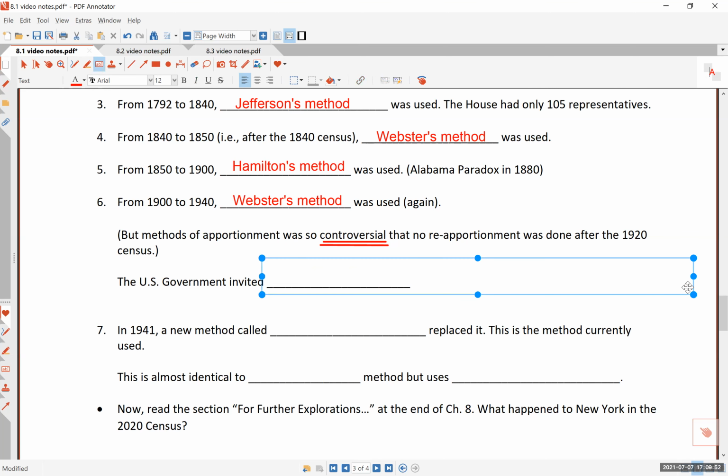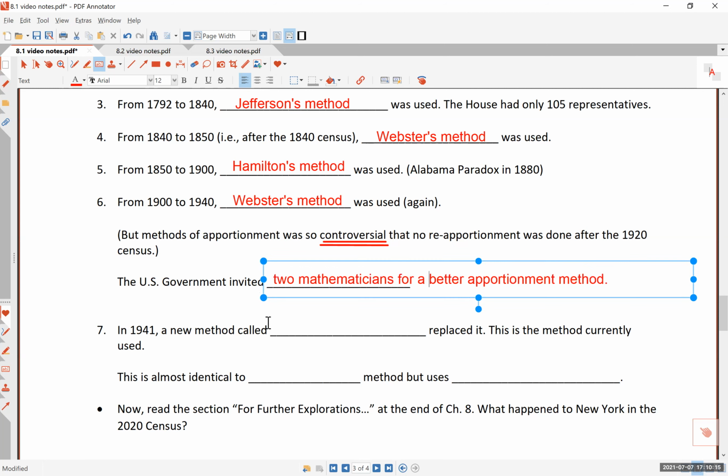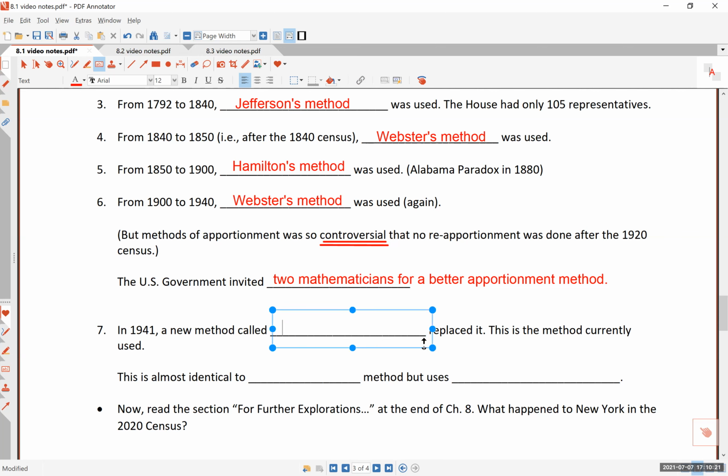Because this was such a controversial matter, the US government invited two mathematicians to do what? Let me go ahead and write this. Two mathematicians, economists and mathematicians, for better apportionment methods. They wanted to have a good apportionment method that is perfect, that is fair. And in 1941, a new method was named, surprisingly, after these two mathematicians: the Huntington-Hill method. These two mathematicians were Huntington and Hill.